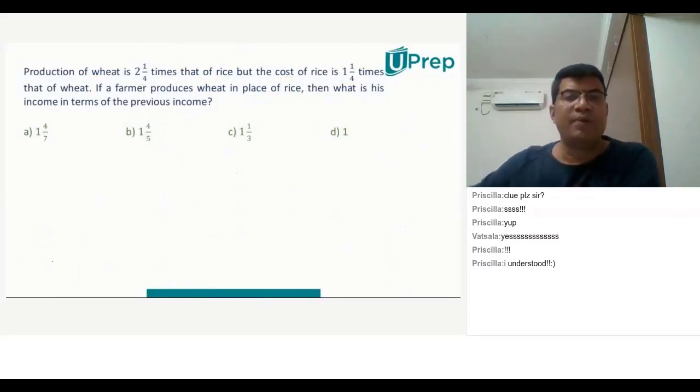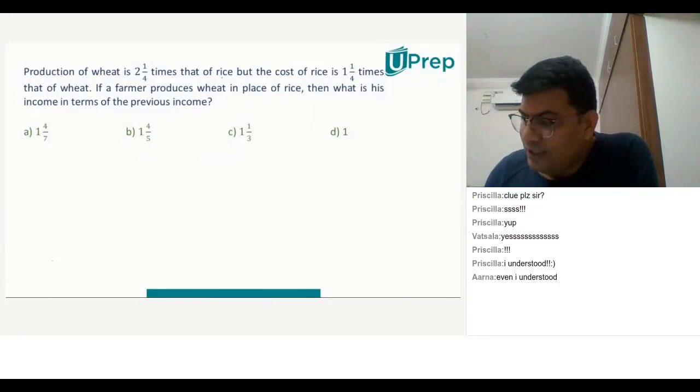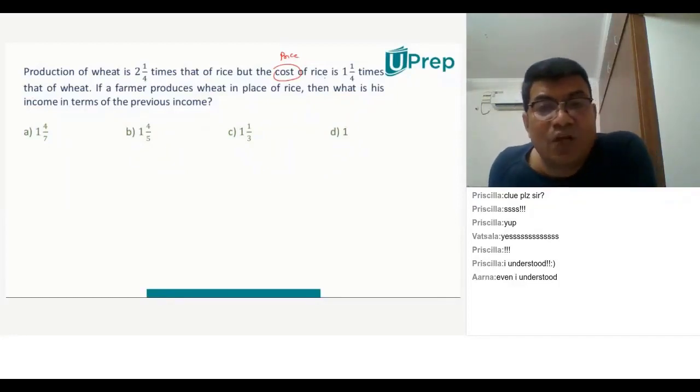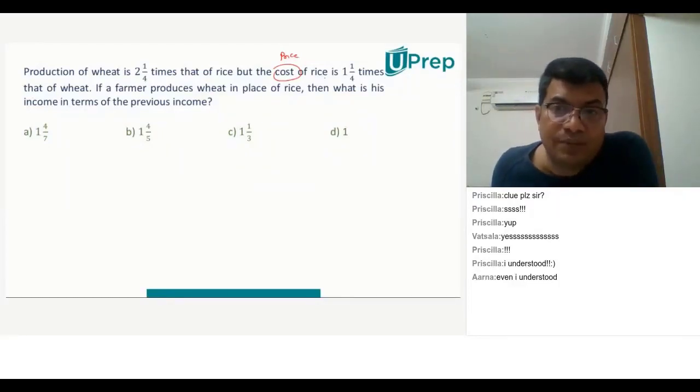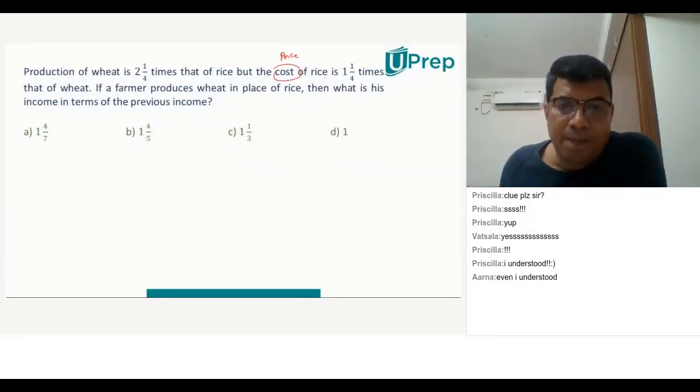Now let's solve this problem differently. Everyone concentrate. So he's actually saying here cost, basically when he's talking about income, he should have said price here, but that's okay, doesn't matter. You need to understand the context of the question. Coming to the question, now let's solve this without any assumption, because if previously I wanted to teach you without those numbers, you wouldn't have understood. Now you have already understood the concept. Now let's look at this problem differently.